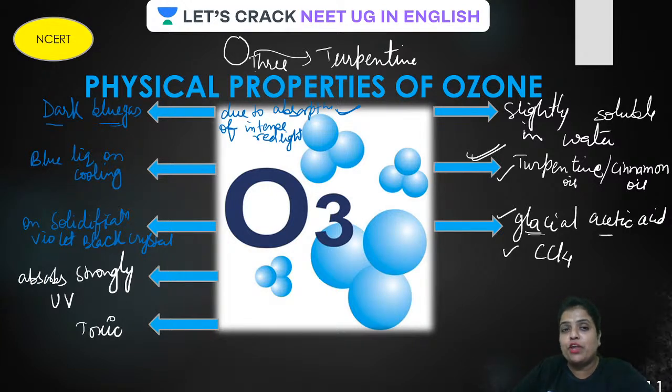So are you going to recall this T for 3? Ozone 3, O3, we write 3. So that T is for turpentine. Is that clear, guys?